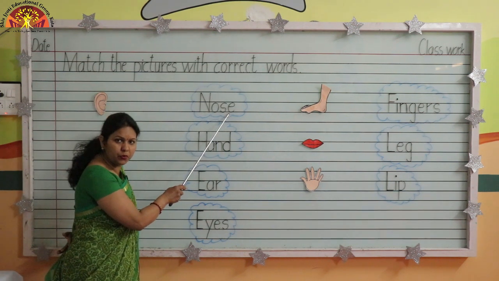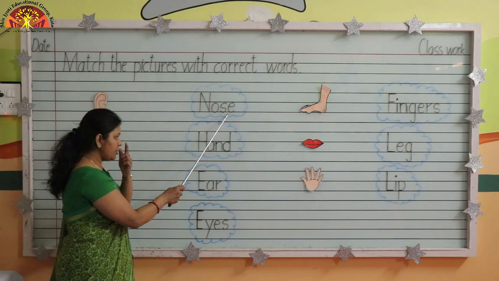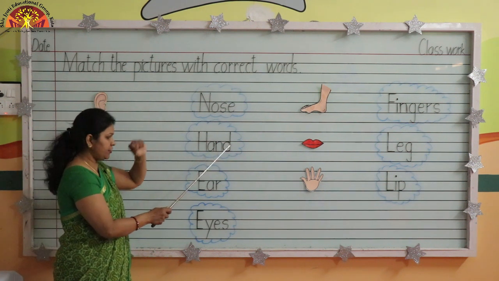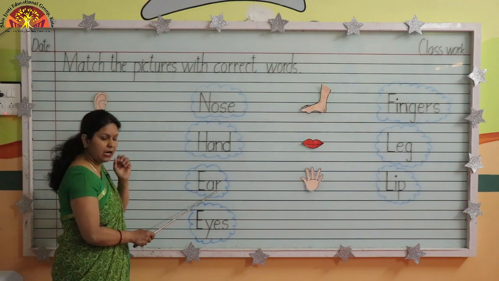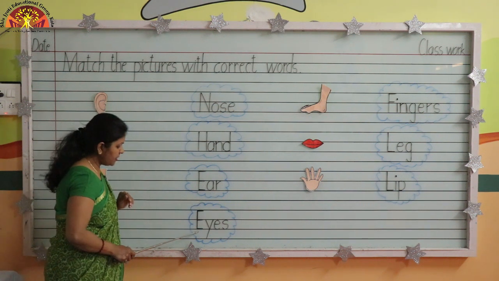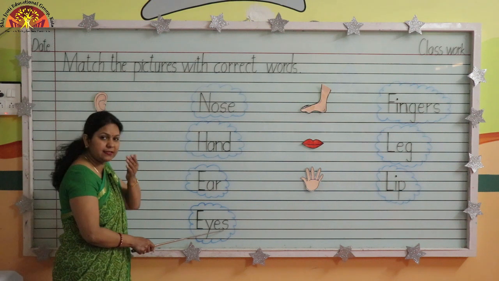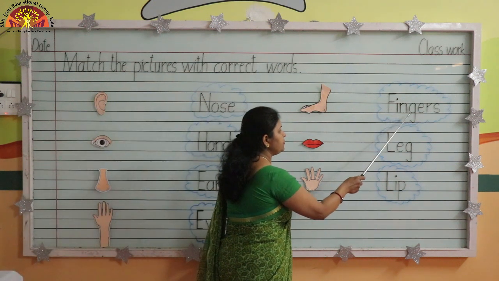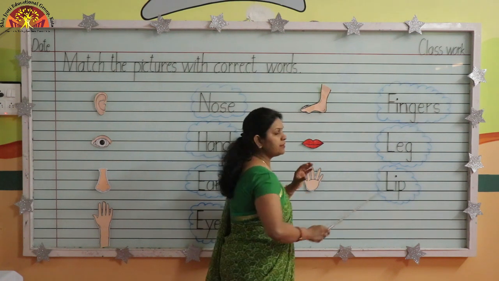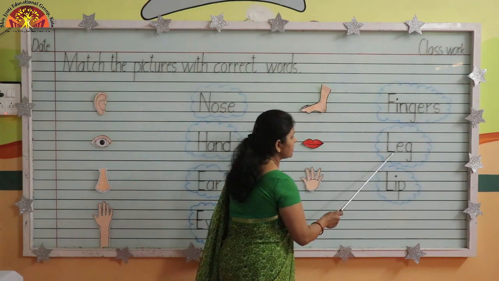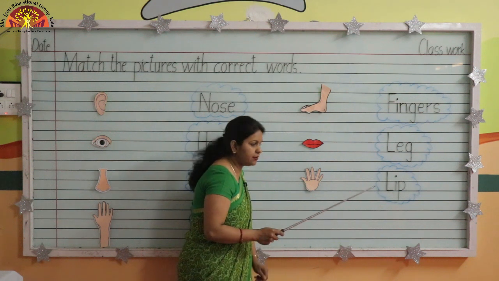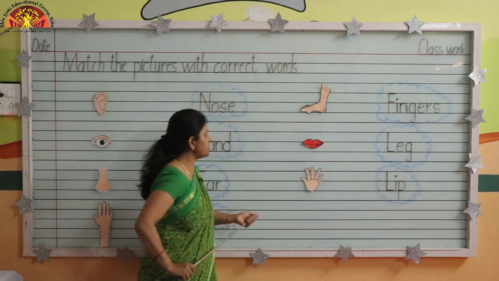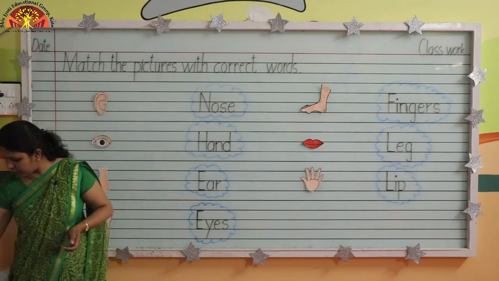N-O-S-E, nose. H-A-N-D, hand. E-A-R, ear. E-Y-E-S, eyes. F-I-N-G-E-R-S, fingers. L-E-G, leg. L-I-P, lip. So kids, now do the exercise with me.